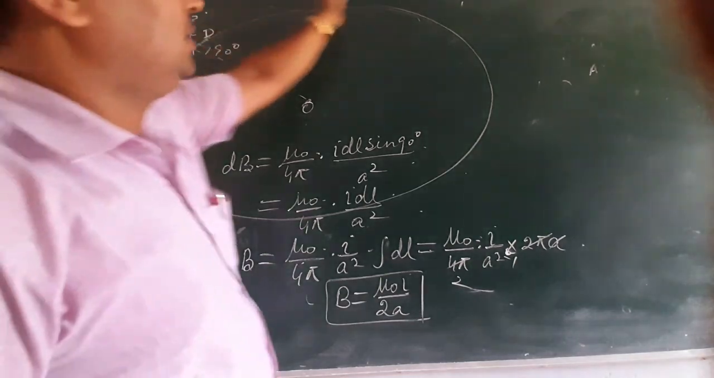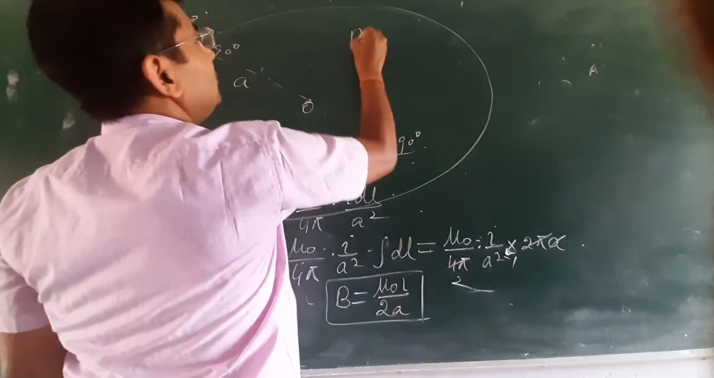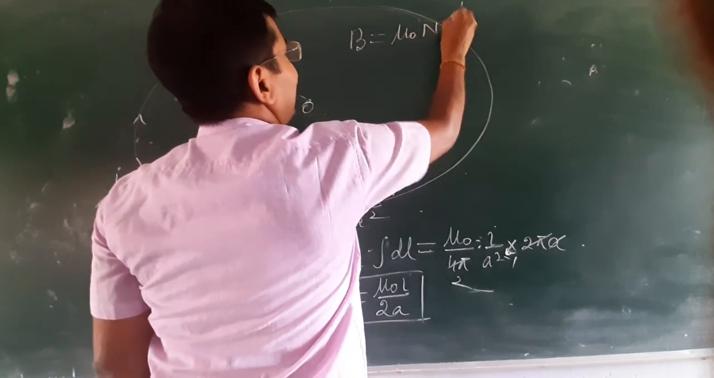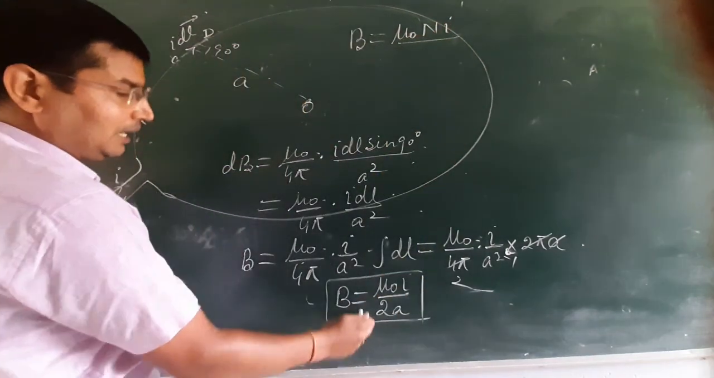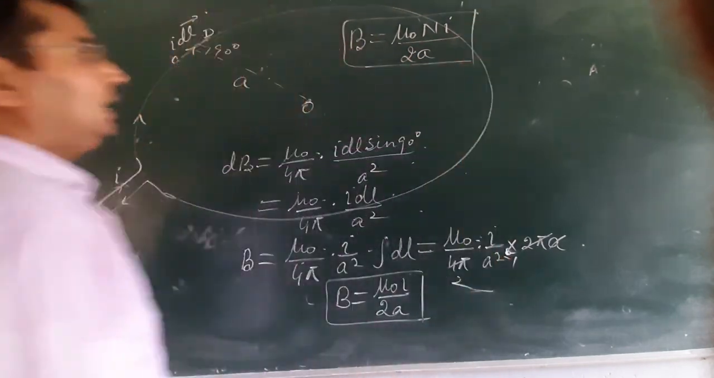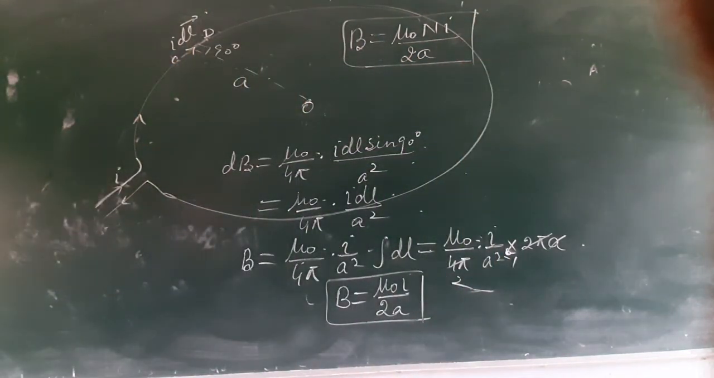magnetic field at the center of a current carrying circular loop. In case there are n turns, then the magnetic field can be obtained by multiplying by n, that is mu naught N I upon 2a. This is the magnetic field at the center of a current carrying circular coil. That's all for today. Thanks.